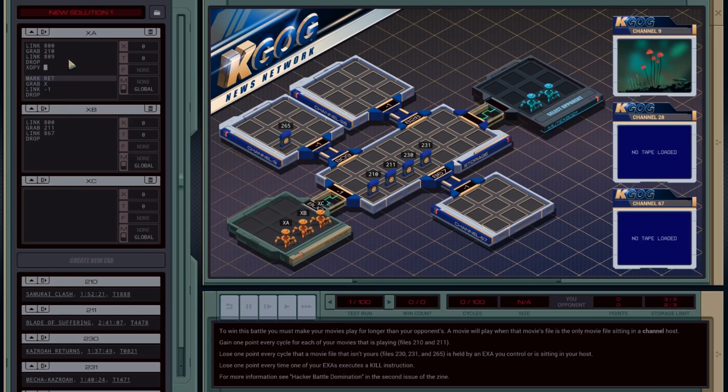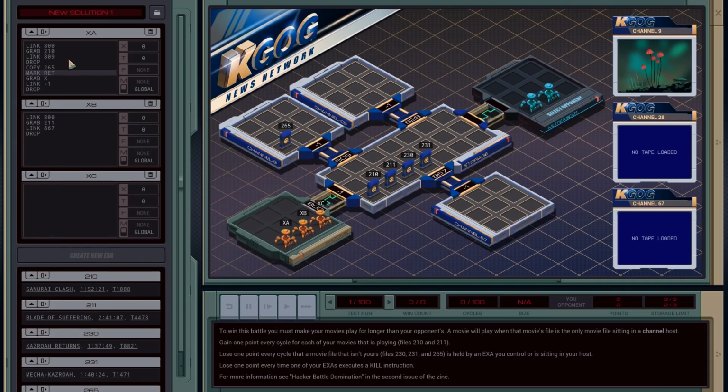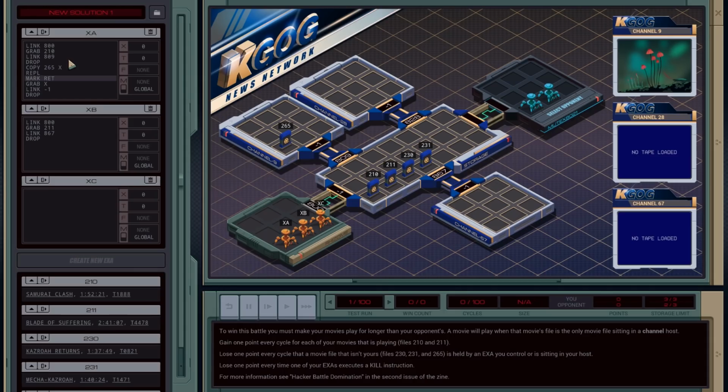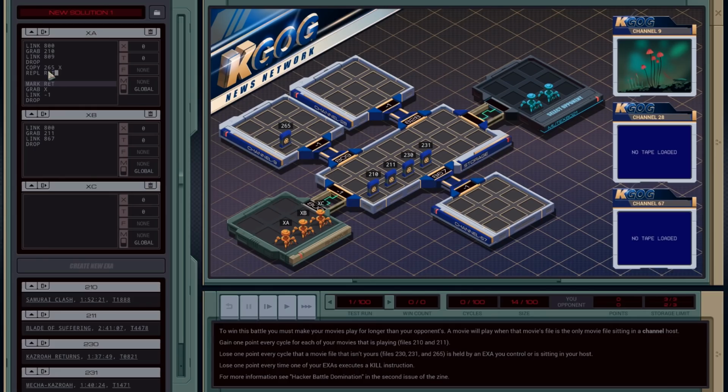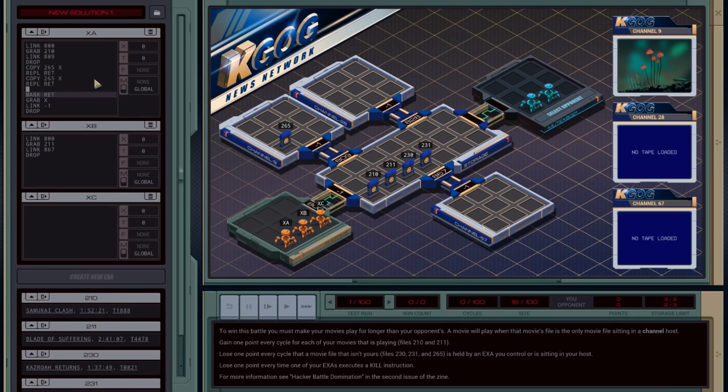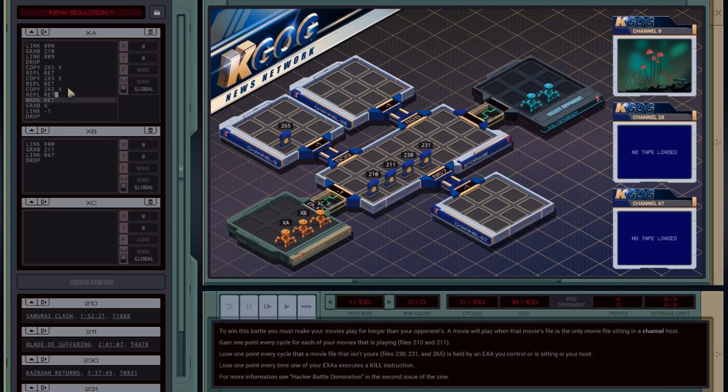So copy. We're going to do all the hostile file names. 265. Copy 265 into X, and then replicate to the return file. Then we're going to do... So this way, if the file is nuked, we don't do this. 261. 231. So wherever the hostile program puts their file, we'll immediately move it back.